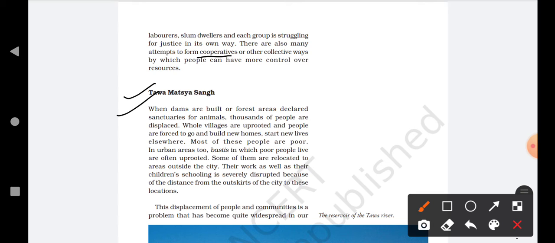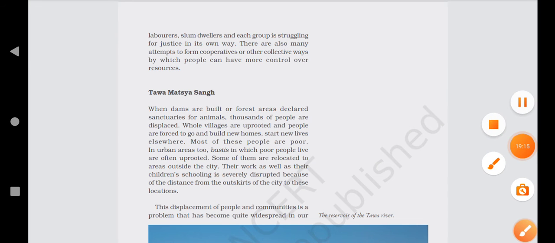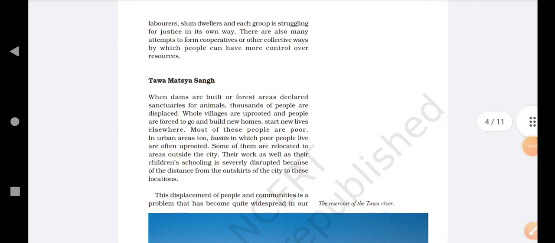What is a dam? A dam is where water is reserved, like a reservoir. So when dams were built and forests were declared sanctuaries, many people had to leave their places and move elsewhere.